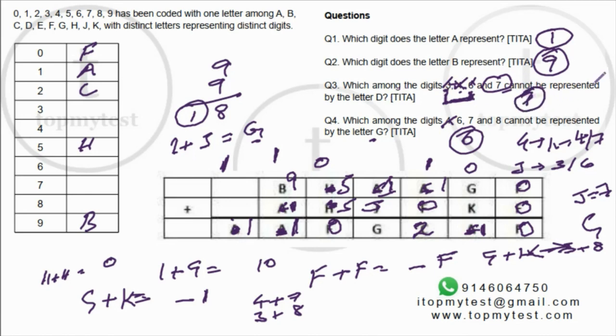So except for question number 3, which was slightly tricky, all the others were pretty straightforward. It required basic addition skills, something which you learn in standard second or third, how to carry, how to add 2 digits and so on. Not a difficult question, but you need to be a little careful. You need to know the basics of numbers. If you don't know the basics of numbers and addition, you'll struggle a lot, but ideally it should be done in an examination. A 6 to 7 minute question that completes this one.